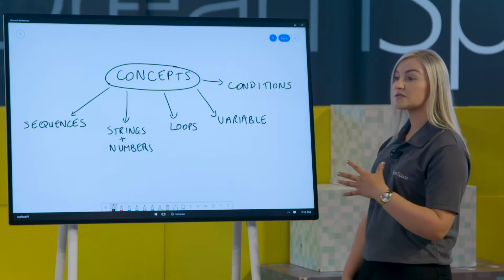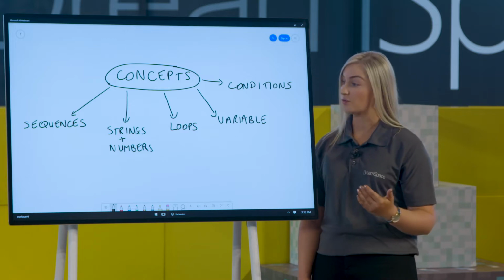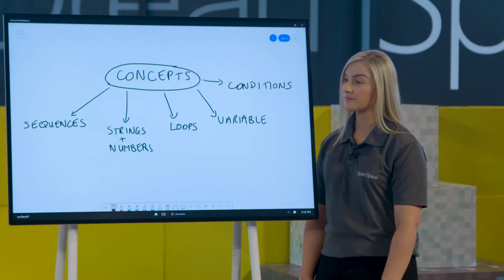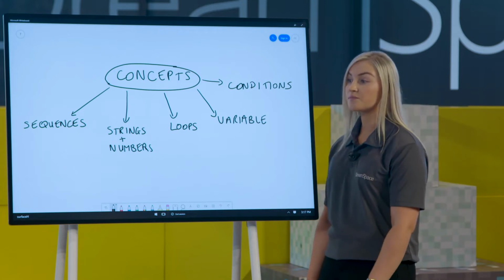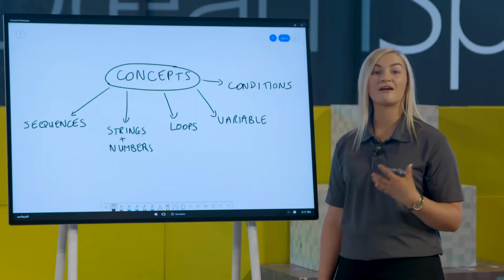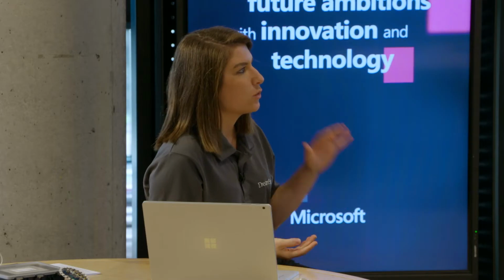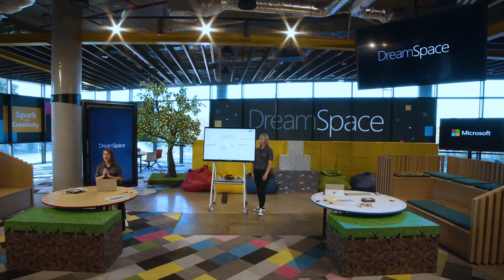Yeah, no problem. So sequence was the first one we looked at, and that's the order of your code. Yeah, and then the next ones we definitely covered were strings and numbers. So remember, strings were alphanumeric, numbers were numbers, but both of those things are just types of data within our program. And then loops allowed us to repeat our code a set number of times. Yeah, and then our variables, remember, were something that we created in our program, and then we could assign values to them. And finally, our conditions were our if, then, else statements. Perfect. So what we want to do is cover off these things now when we get into programming with Python.